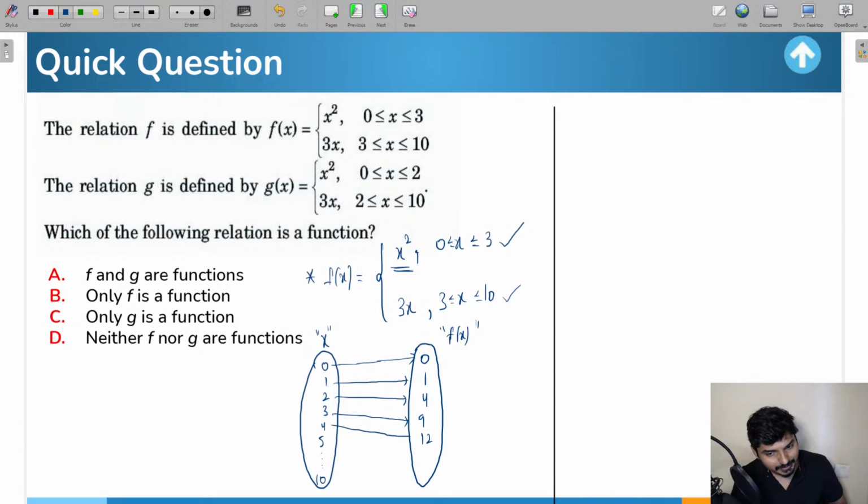So in this way, can we say, guys, every element of the first set will get related to a unique element in the second set? Can we say that?